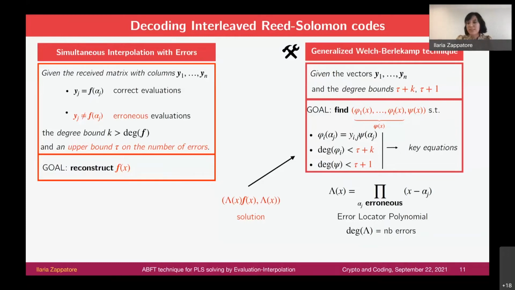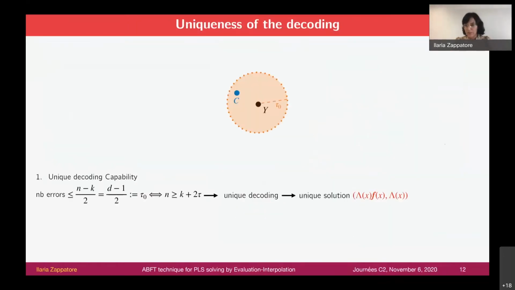Now we would like to understand the number of errors that we can correct using this technique. There are classical results in coding theory in general, which say that if the number of errors is smaller than the error correction capability of the code, which in this case for interleaved Reed-Solomon codes corresponds to this quantity here, or equivalently, if the length of the code is greater than this, then we can uniquely decode the sent code word. Because if we consider the ball centered in the received word with radius equal to the error capability, then there is only one code word inside the ball.